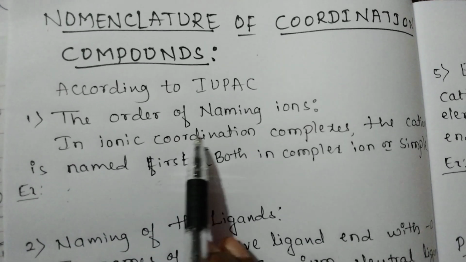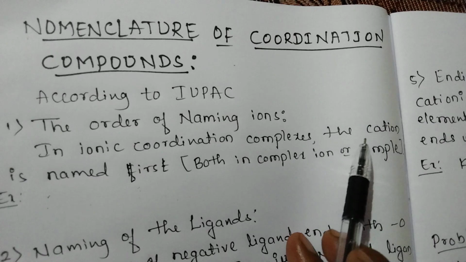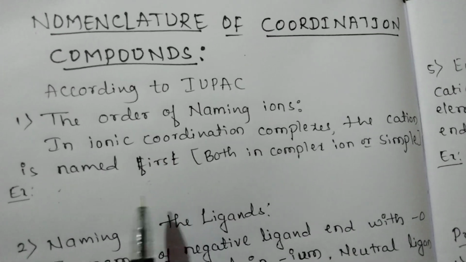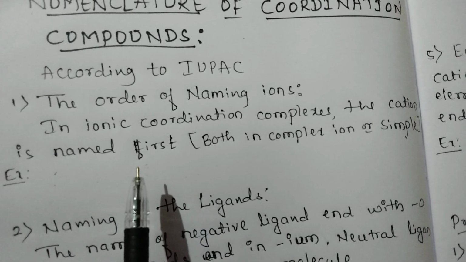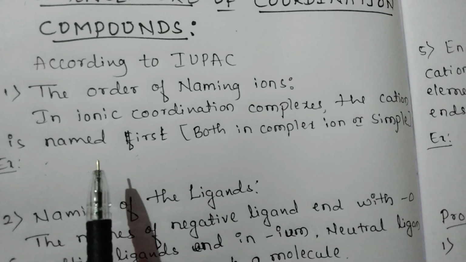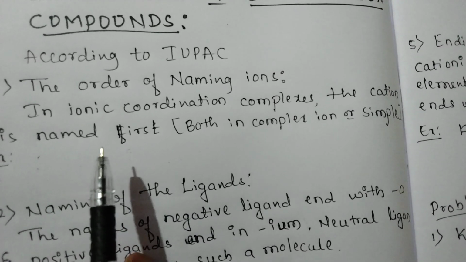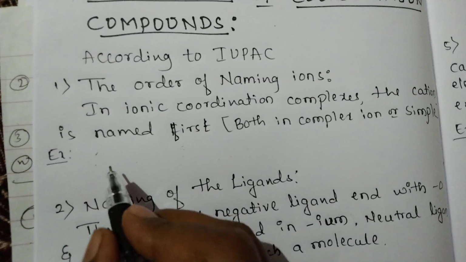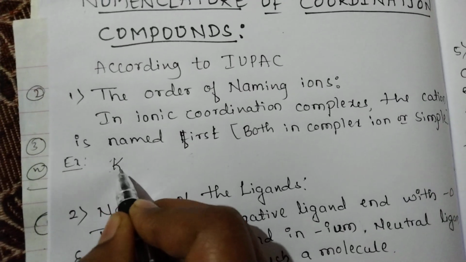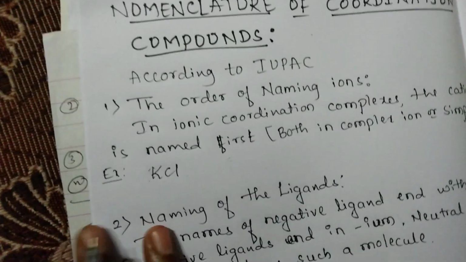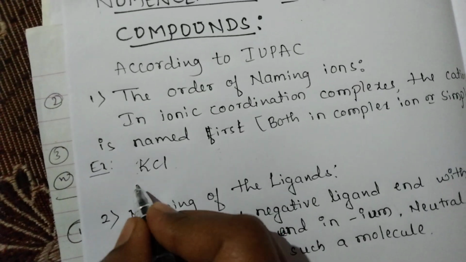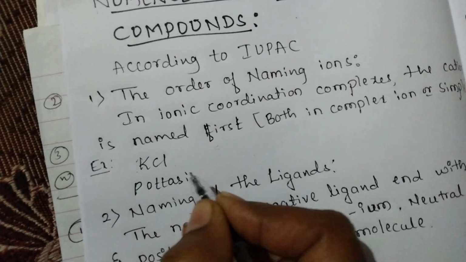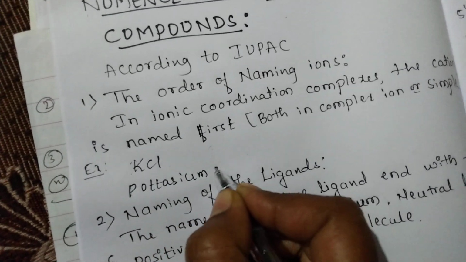In ionic coordination complexes, the cation is named first. So, in a coordination complex, first we have to name the cation. It may be in a complex ion or a simple ion. For example, KCl. KCl is a simple salt. The name of KCl is potassium chloride.